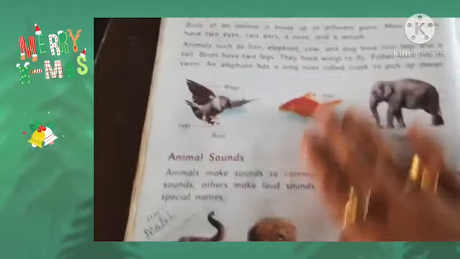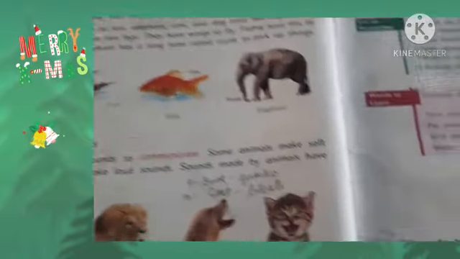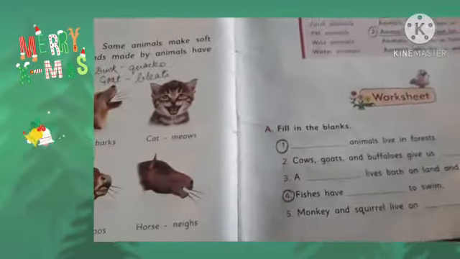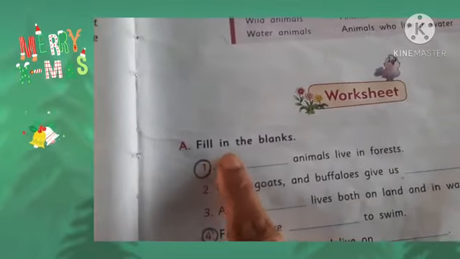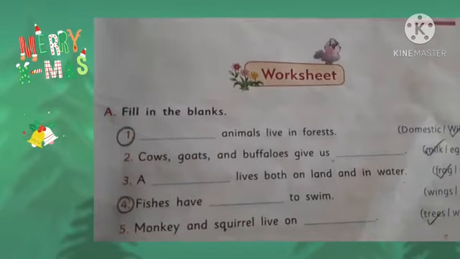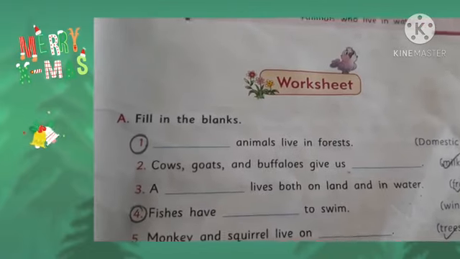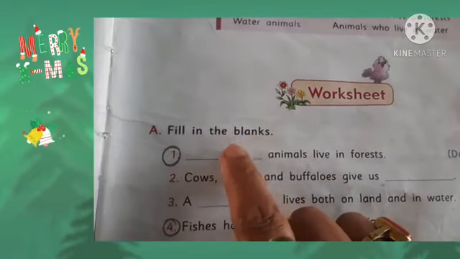And after that we will read this page when you get the copy. And today we are going to do this book exercise. Fill in the blanks. The options are given here. Two options are given. Which one is the right option? You will write it down here only.